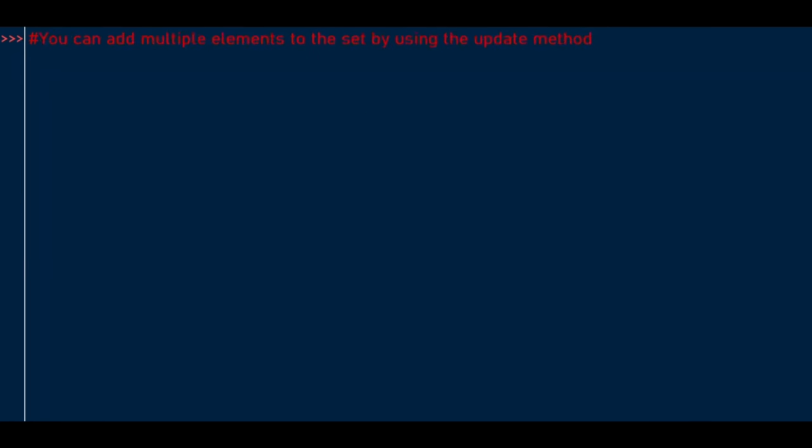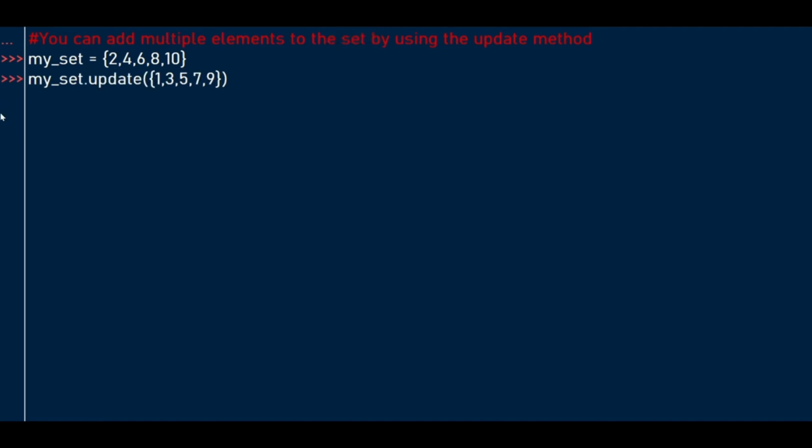The update method makes it possible to add multiple elements to the set. So we declare our set with a variable name called my set, where we have the values 2, 4, 6, 8, 10.